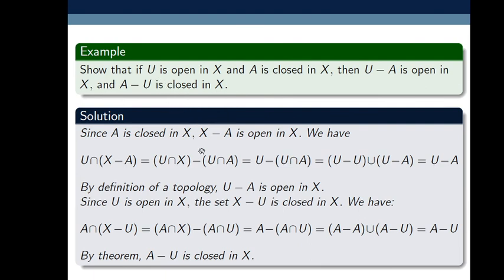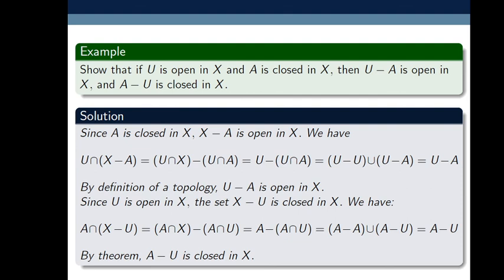So in this lecture we discuss closure of a set and interior of a set and some of the important properties. Let's recall the properties. So the first property we discuss: if Y is a subspace of X, then any set A which is closed in Y can be expressed as intersection of closed set of X with Y. Then we discuss, if Y is a subspace of X, and A is closed in Y and Y is closed in X, this implies A is closed in X.